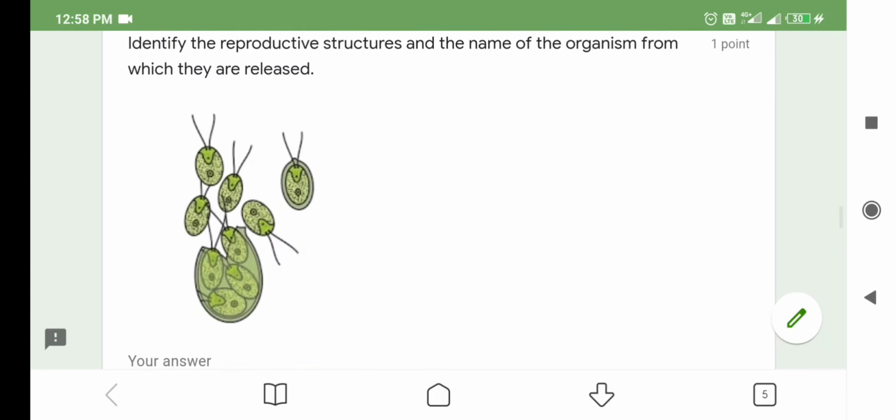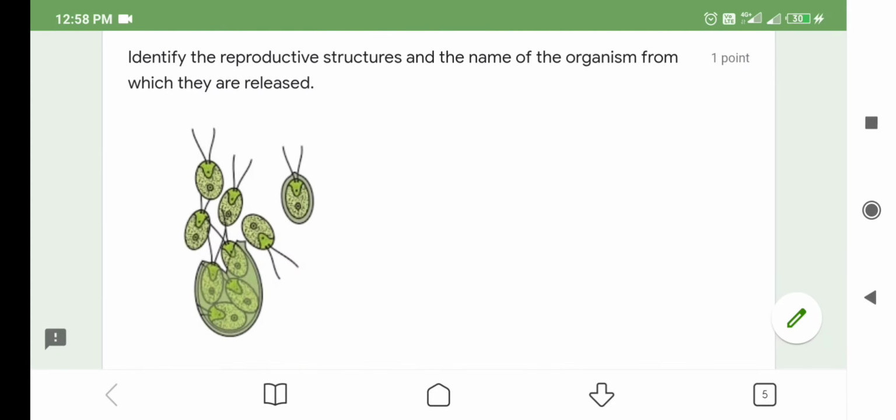Now, the next question is an identification question. Identify the reproductive structures and the name of the organism from which they are released. First of all, we need to identify the organism, then we need to identify its reproductive structures.